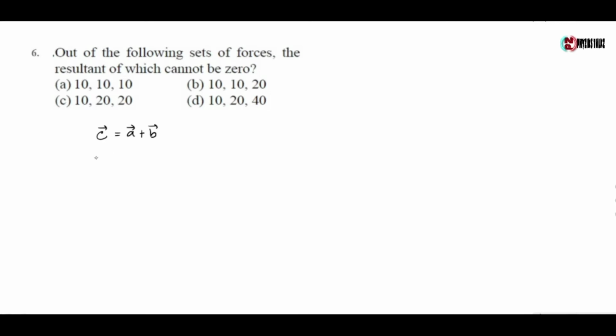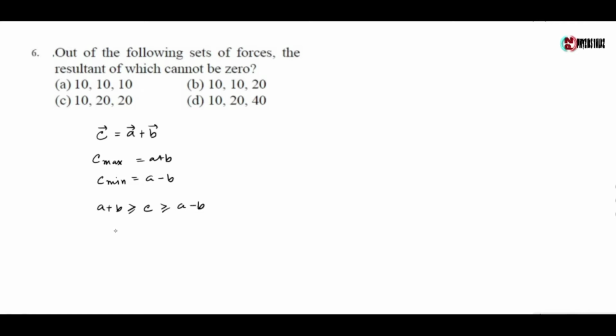Now the maximum value of C can be A plus B and the minimum value of C can be A minus B. Now C lies between A plus B greater than or equal to C greater than or equal to A minus B.